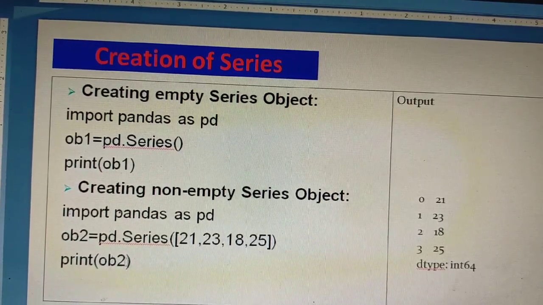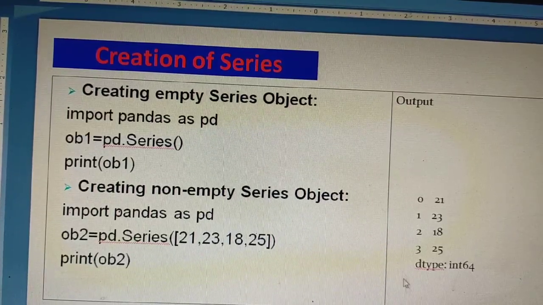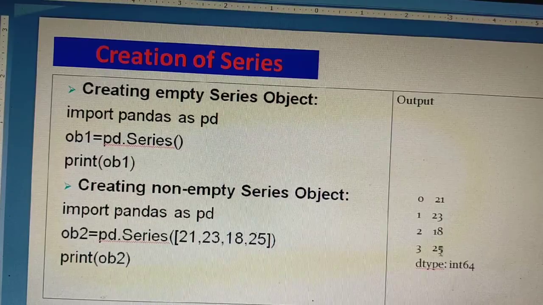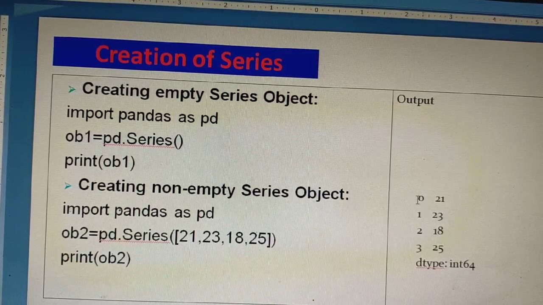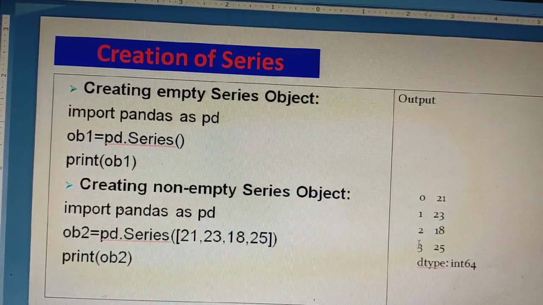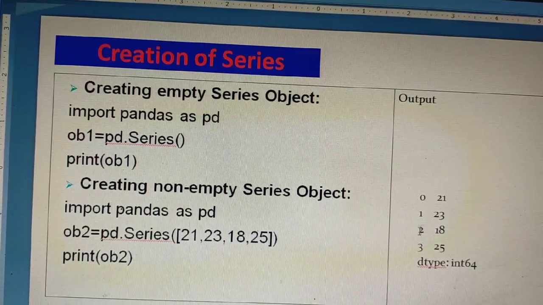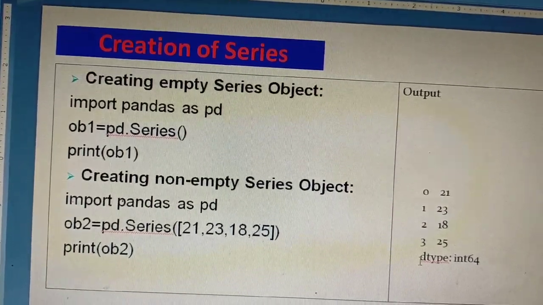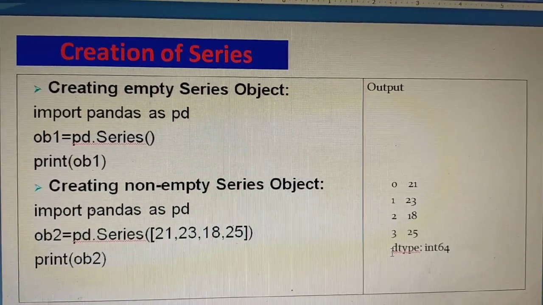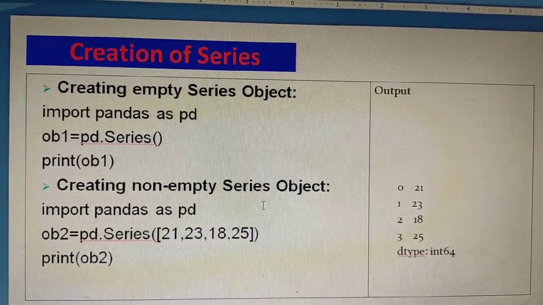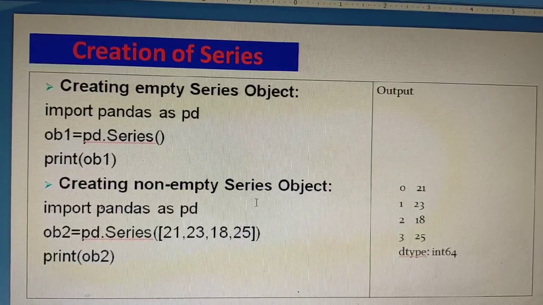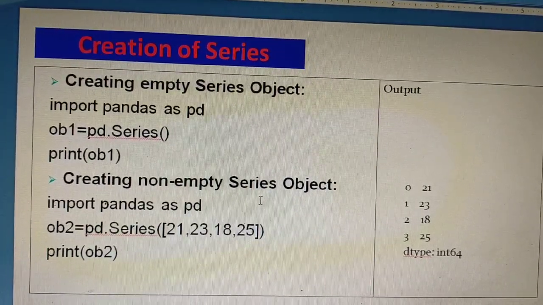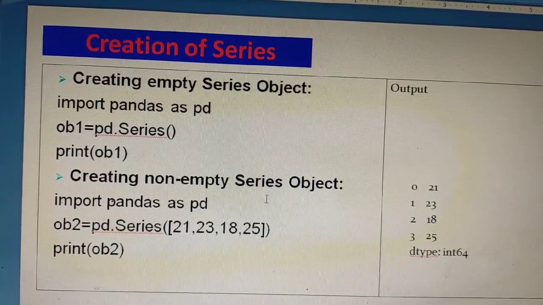Then print ob2, and that will give you this output. Here it is a series containing one column of data, and these are the set of index through which data can be accessed. So this is the way a series can be created. There are several other ways also to create a series that will be discussed later in the next video.